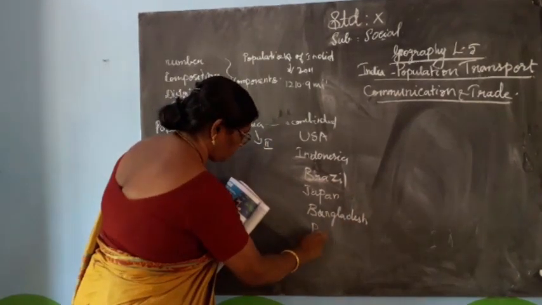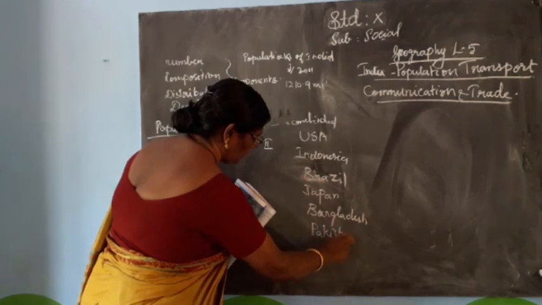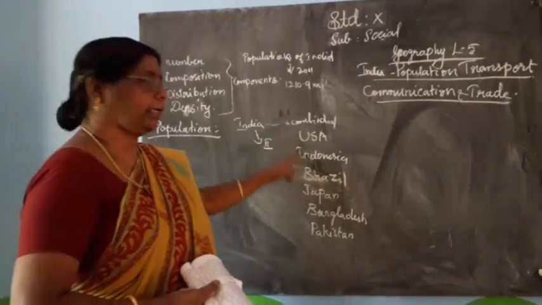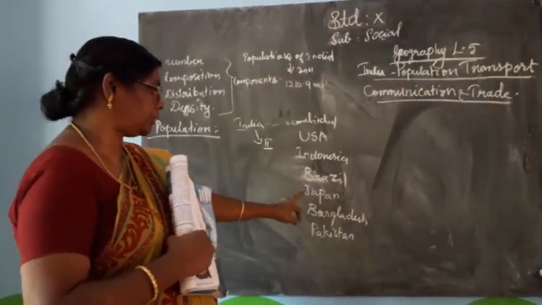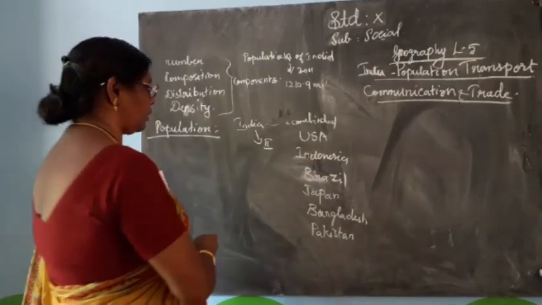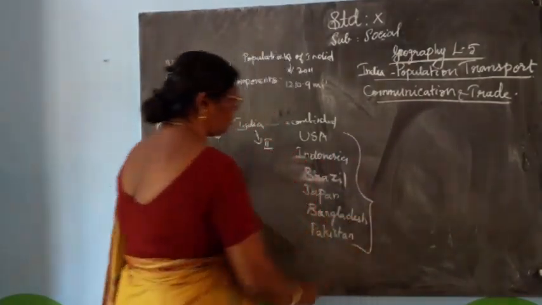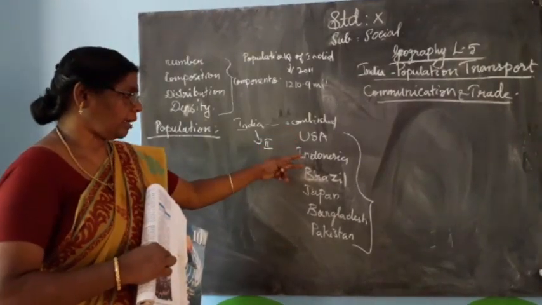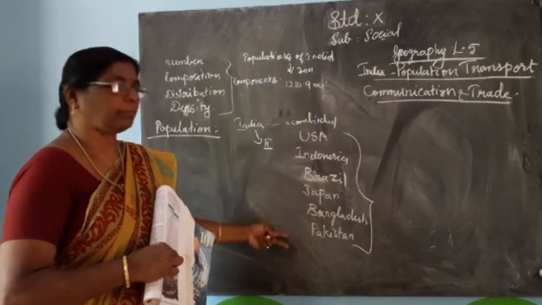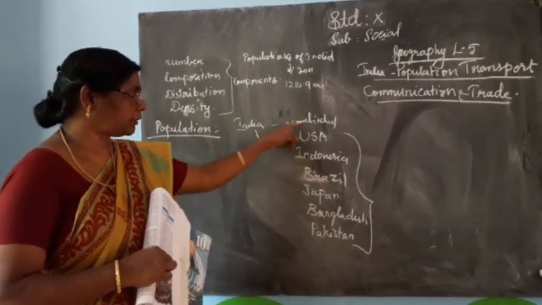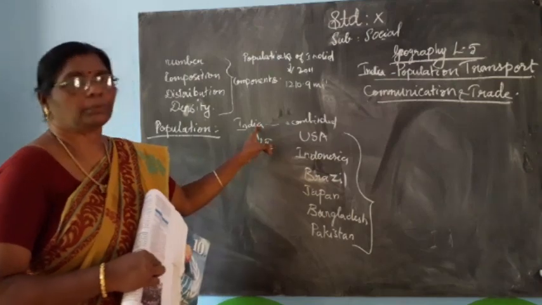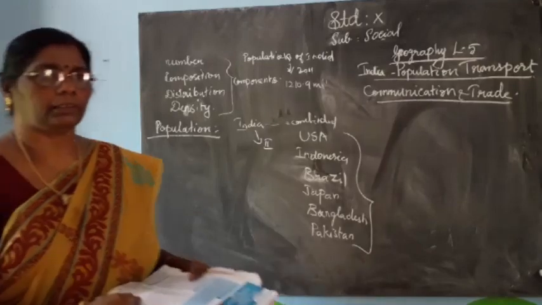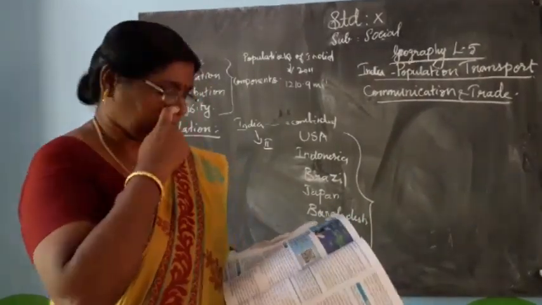These countries' populations together are comparable to India's population. So India has the second largest population in the world after China.